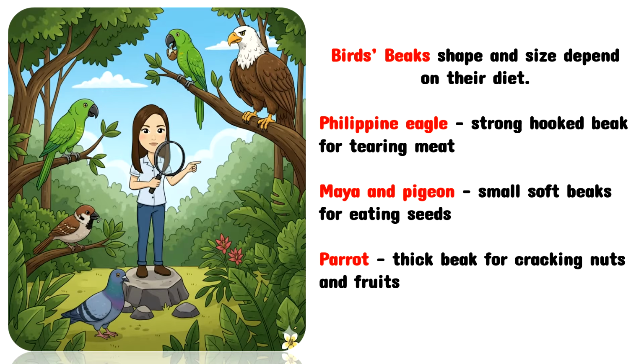The shape and size of the beak is a key adaptation among birds. Their beaks are suited to the bird's diet and feeding habits. For example, the Philippine eagle is a carnivore that has developed a strong hooked beak for tearing meat. On the other hand, the maya bird and pigeon have smaller, softer beaks for eating seeds and grains. Parrots have strong and thick beaks designed for cracking open nuts and fruits.